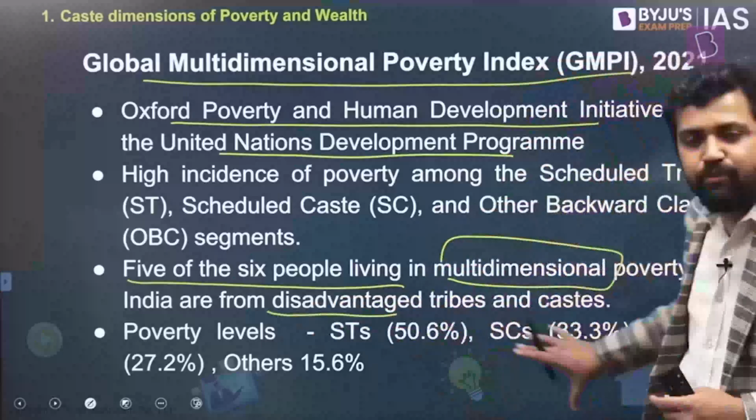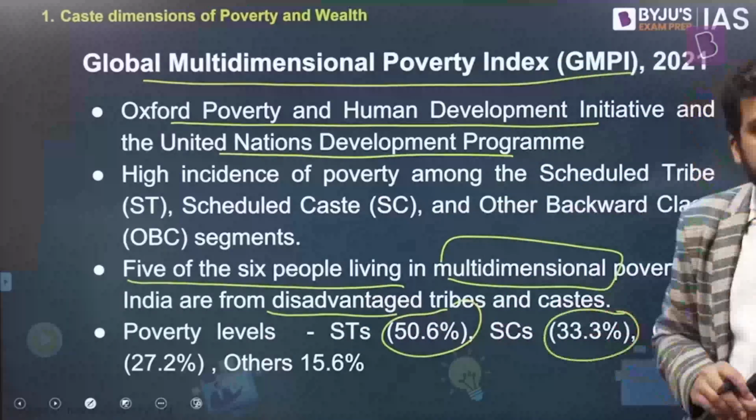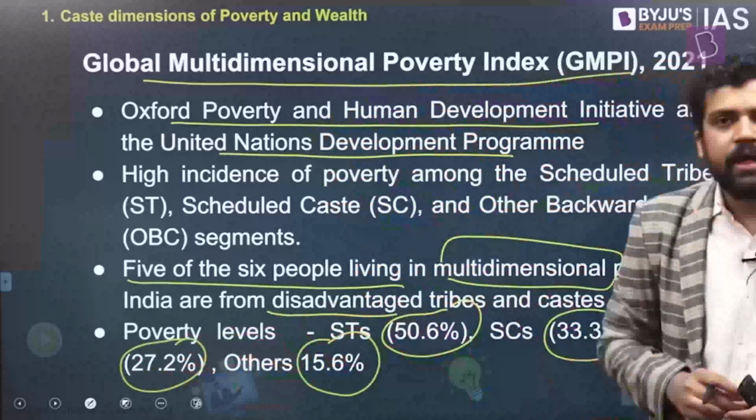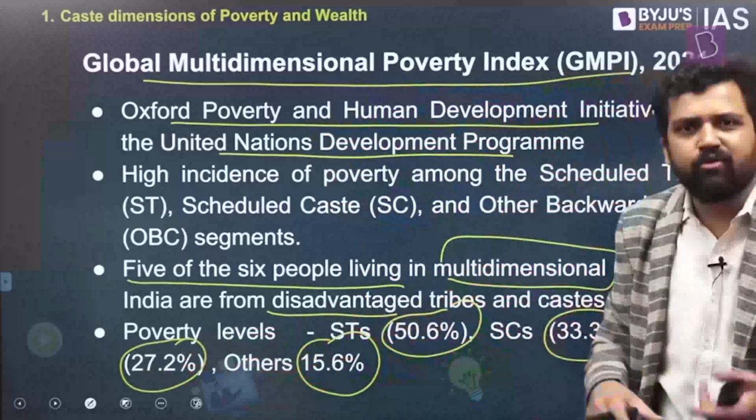And they have also found out the poverty levels. Among scheduled tribes, it is around 50.6%. Among scheduled castes, it is around 33.3%. Among other backward classes, it is 27.2%. Among the rest, it is 15.6%. So just look at the numbers. Those who belong to communities which are not these ones, among them the poverty rate is hardly 15%.